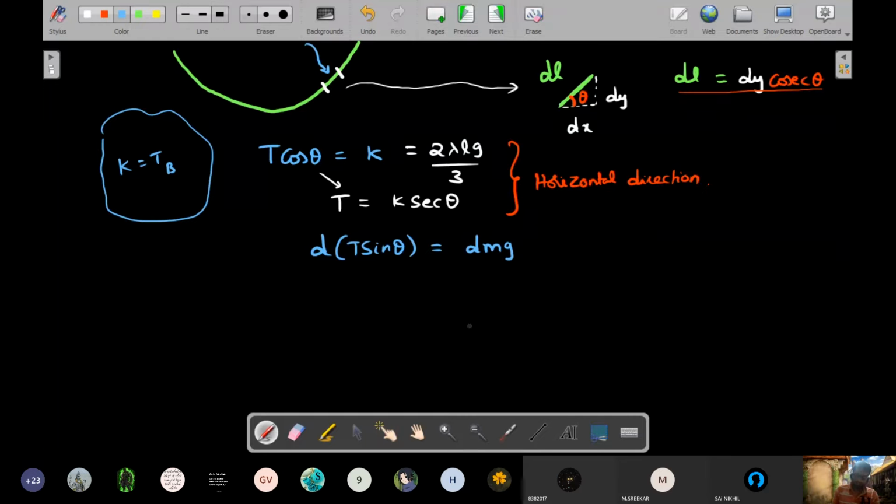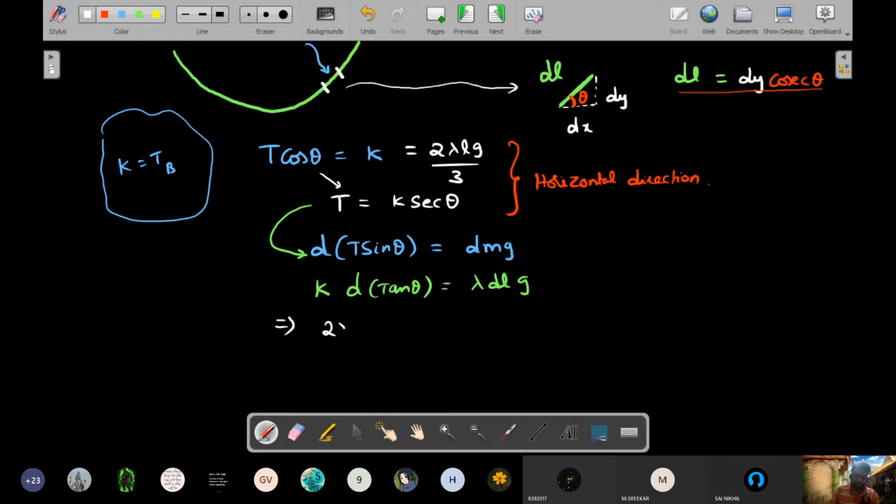Okay, right. Now I'll substitute the value of tension into this with a constant there, right? So if I substitute this in this, I would end up getting K outside, d of tan theta should be equal to lambda into dl into g. That's the effort that I have put. dm is lambda dl, and T I have taken with a K out. And this sine theta multiplied by secant theta became a tan theta.